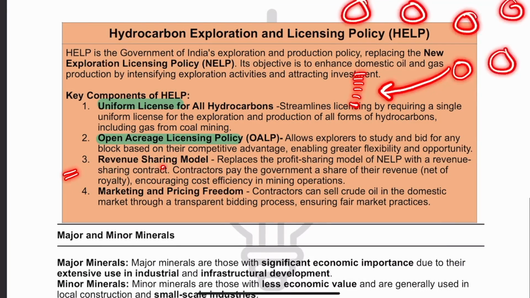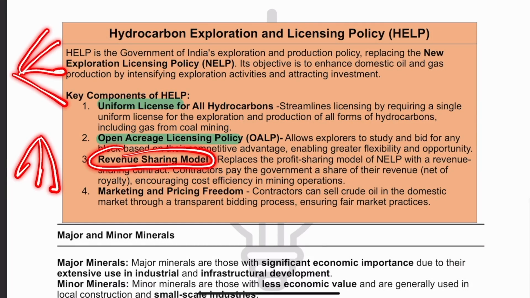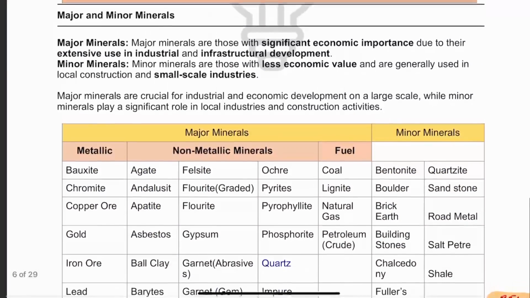Then third is the revenue sharing model. In the revenue sharing model, rather than sharing some fixed amount of money, the revenue that a miner or a company is making by extracting a particular kind of gas or something like that, they need to share it. Fine. So these are the major changes that have come.